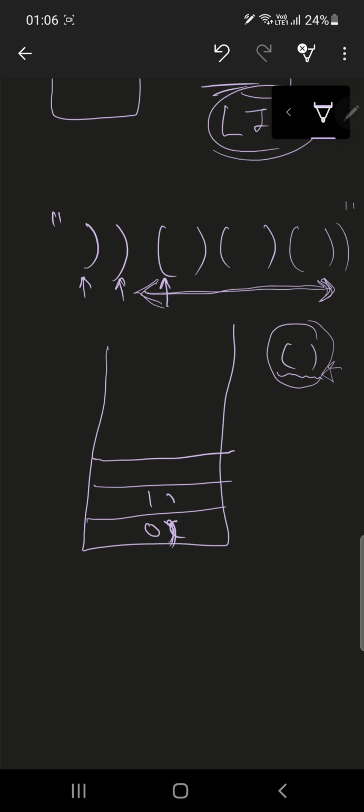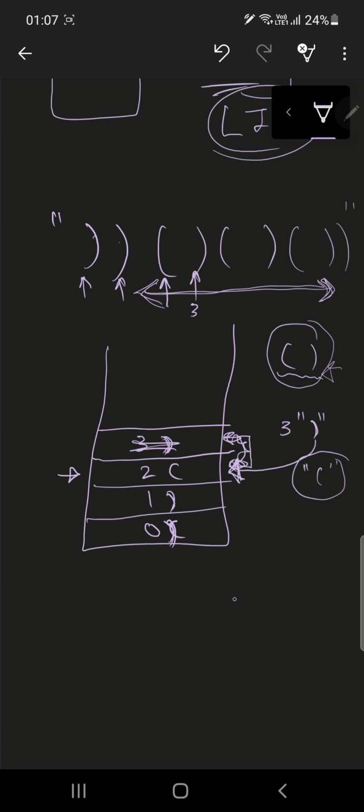Now at index 3, I have a closing bracket. Whenever I find a closing bracket, I check whether the stack's top, the stack dot peek, has an opening bracket.